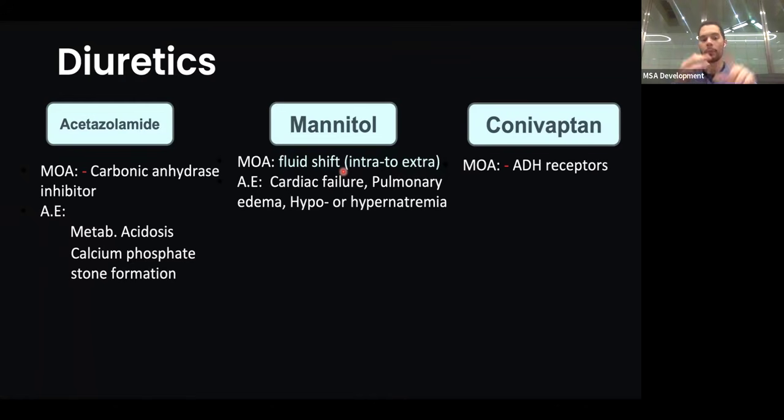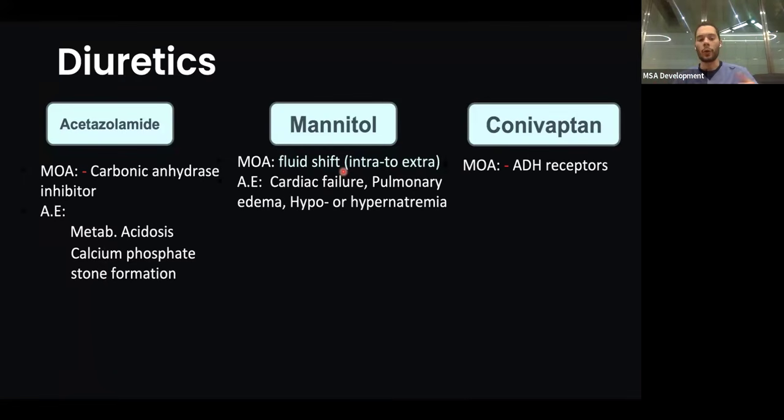Their main adverse effect is you should not use them in any high volume or volume overload situations such as cardiac failure, pulmonary edema. Those situations where generally the heart is not able to pump, or if you have too much pulmonary edema that could cause shortness of breath and so on and so forth, you should not give mannitol because it could exacerbate that, because, as we mentioned, it takes fluid from inside the tissues to the extracellular fluid volume, which you don't want in cardiac failure or pulmonary edema.